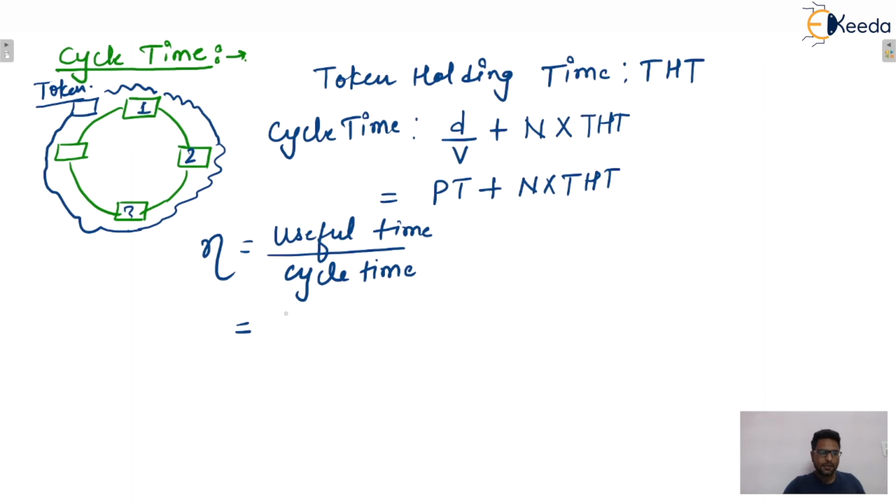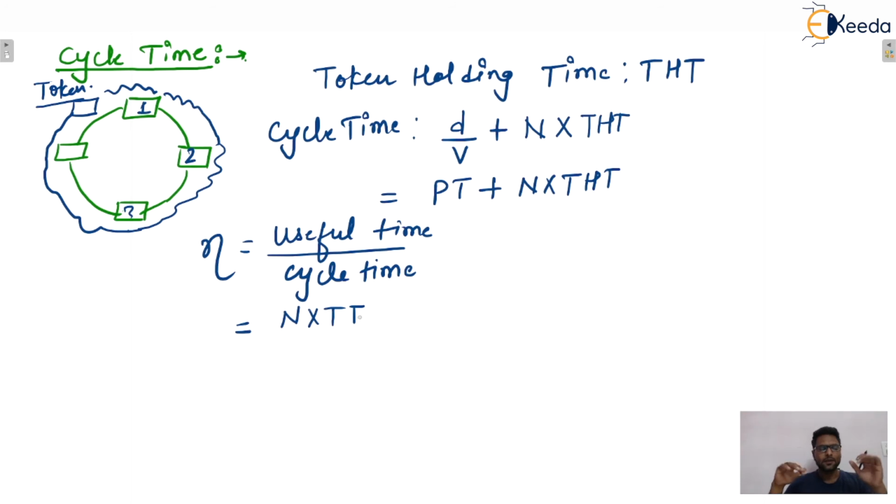So here n stations are there and every station will transmit one data unit. So n data packets will be transmitted in this complete cycle, and every data unit will take, let's say, TT time. So we are assuming that the transmission time for every data unit, irrespective of the station, is TT only.